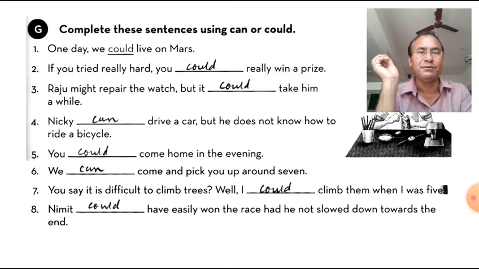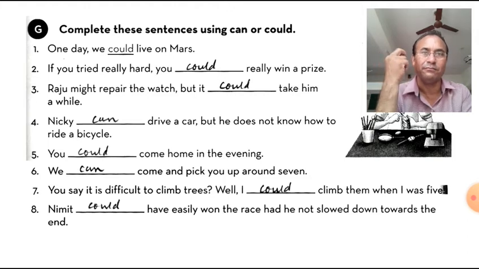You say it is difficult to climb trees. Well, I could climb when. Here the second sentence is indicating the past, that's why we have used I was able to climb. And eighth one, Nimit could have easily won. Here could have means he was not able to complete it, and now he is repenting.